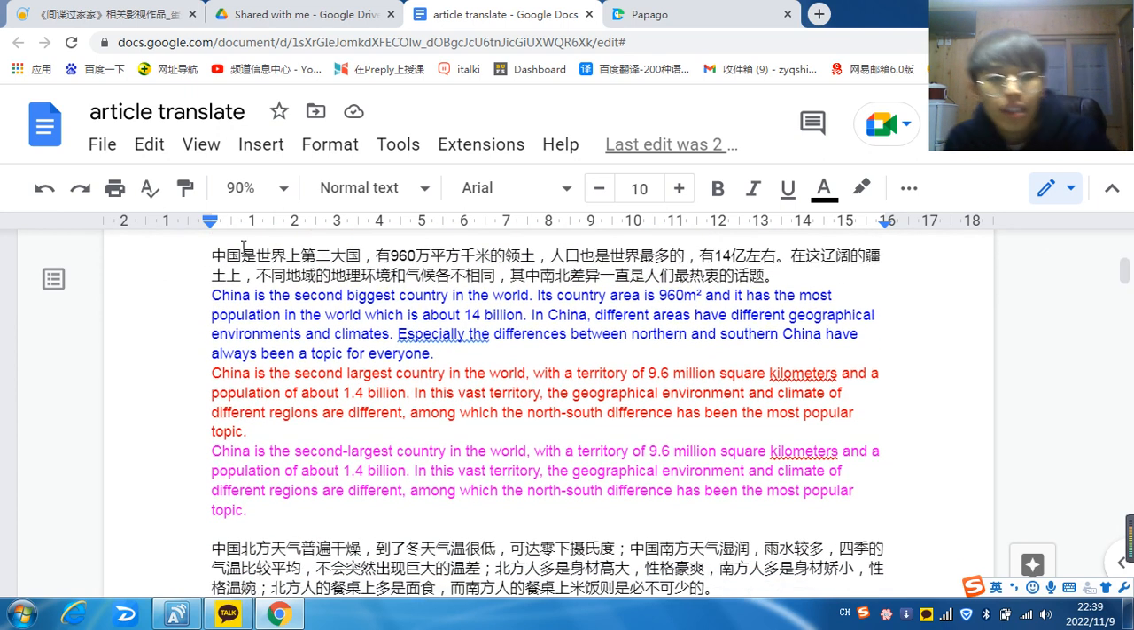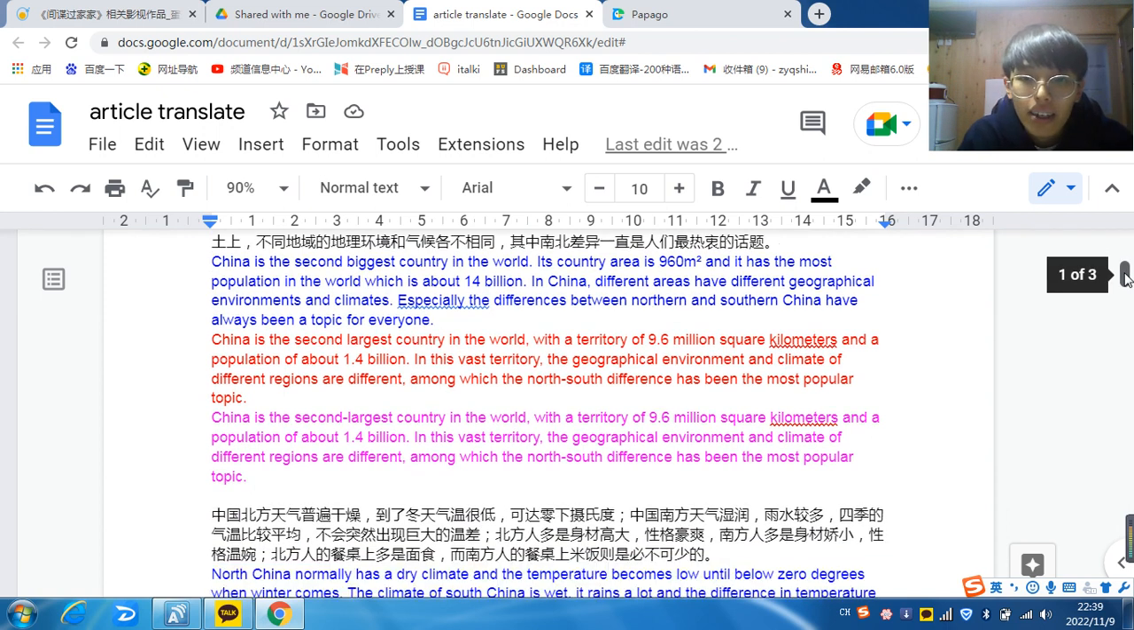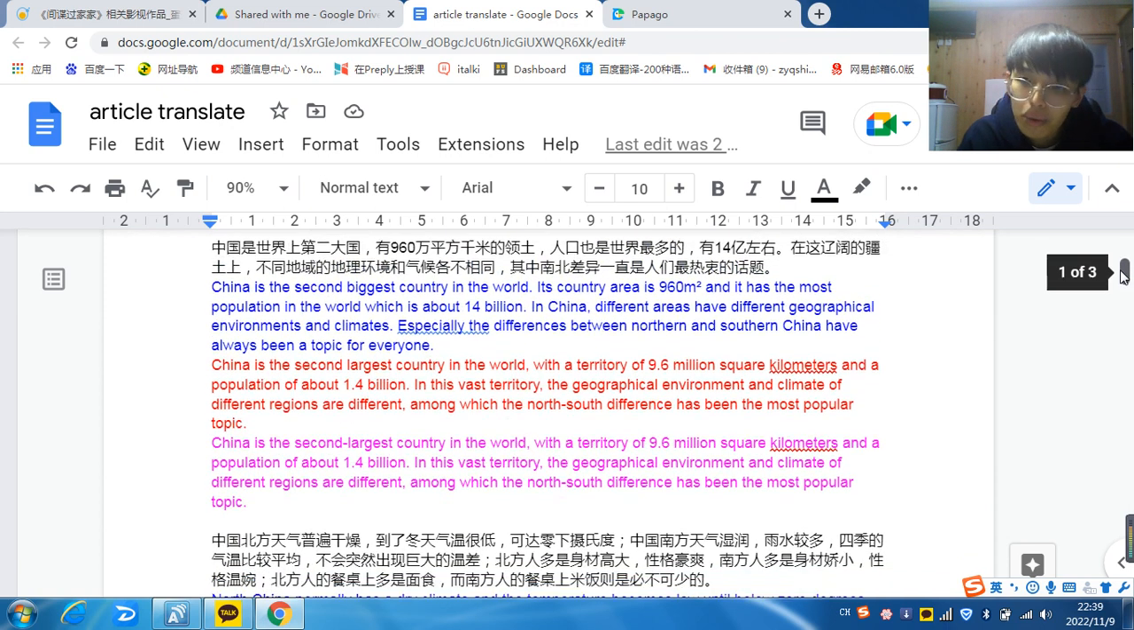Before the first sentence, the word in blue is the translation I did by myself, the red word is the translation I got using Papago, and the pink one is the final translation. I combine them and maybe change it a little with my own words.